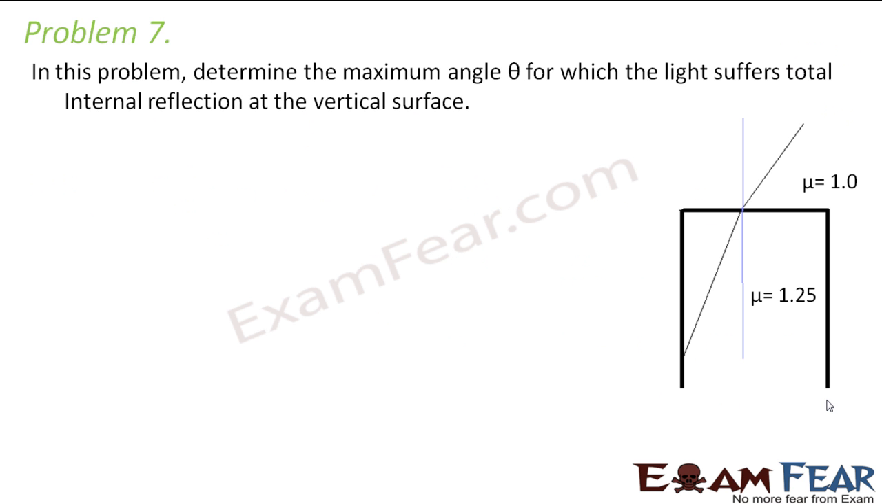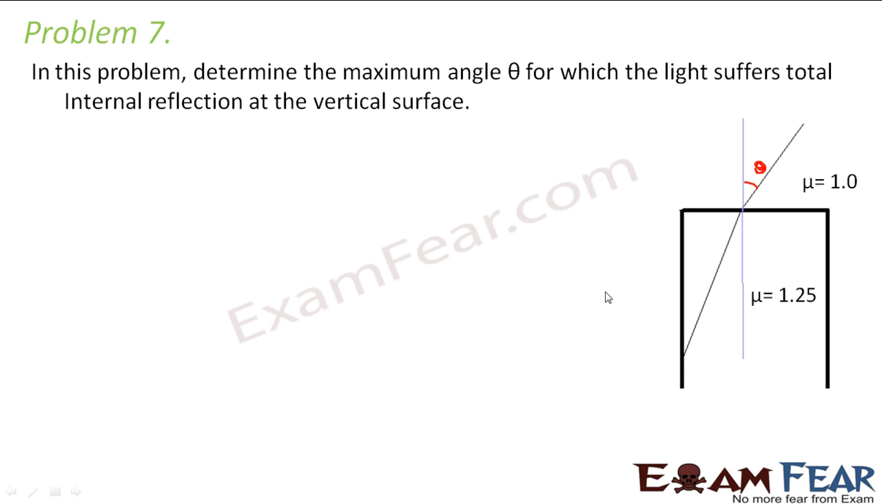Let us look at the next problem. It says to determine the maximum angle theta for which the light suffers total internal reflection at the vertical surface. Which angle is theta? This angle is theta. So we have to determine the maximum value of theta for which the light suffers total internal reflection at this surface. So it is talking about this vertical surface.